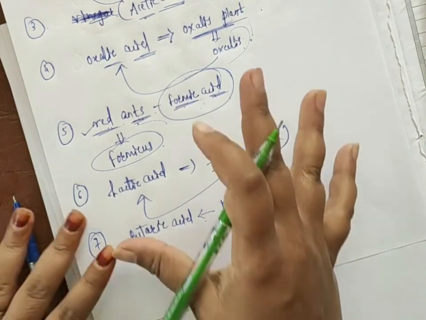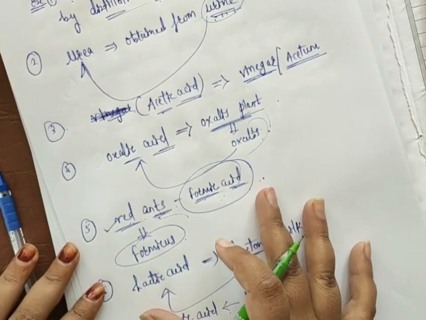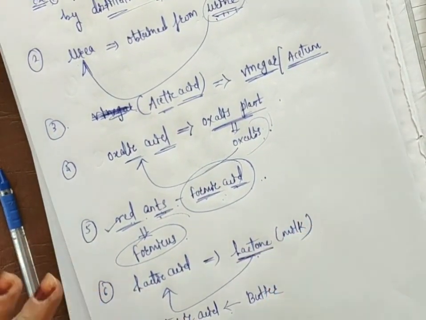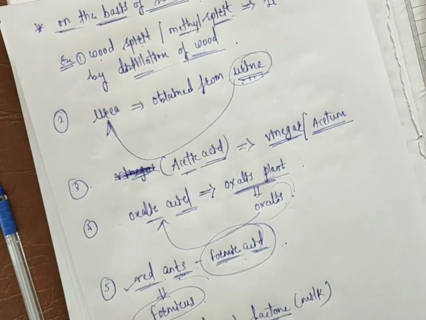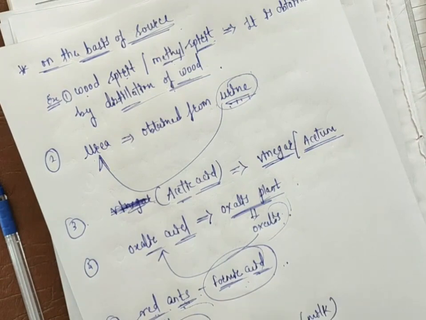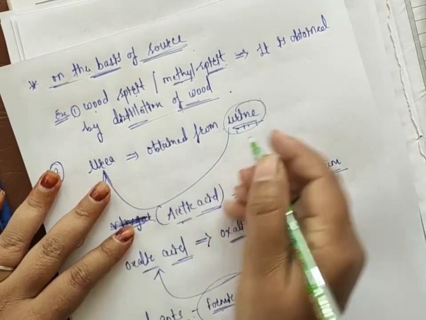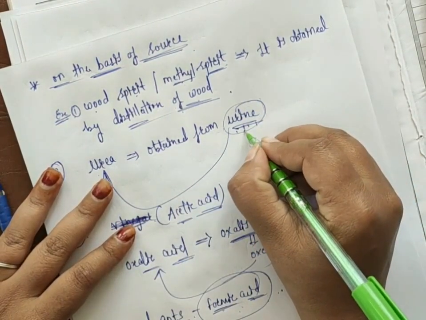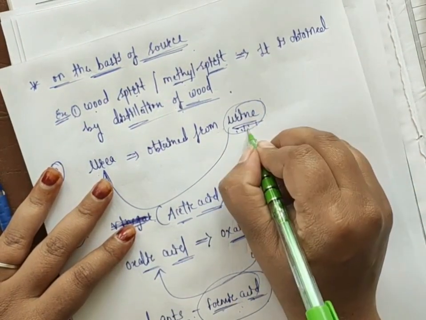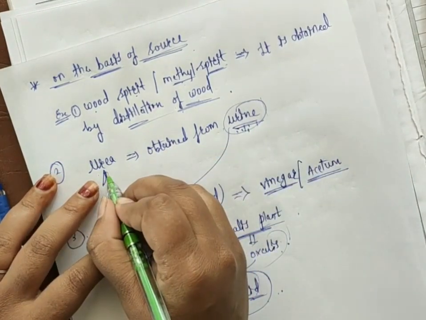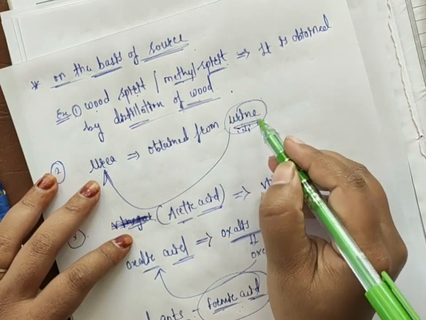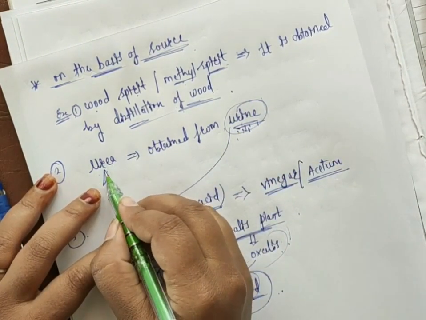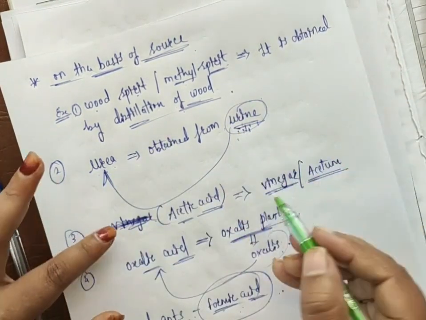Okay, so these are all examples based on the availability of the source. If this source is present, on that source they prepare a compound, and for that compound they give a common name. All of you know urine, and urine is a source for the formation of urea. So urine is responsible for the formation of urea, so they gave the common name urea to the particular organic compound.